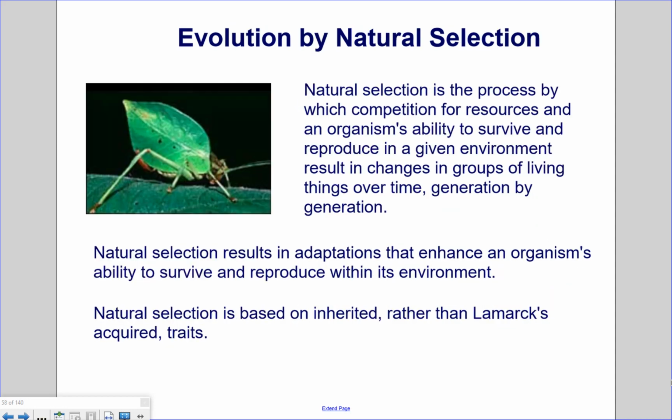Evolution by natural selection. Natural selection is the process by which competition for resources and an organism's ability to survive and reproduce in a given environment result in changes in groups of living things over time, generation by generation. Natural selection results in adaptations that enhance an organism's ability to survive and reproduce within its environment. Natural selection is based on inherited, rather than Lamarck's acquired, traits.